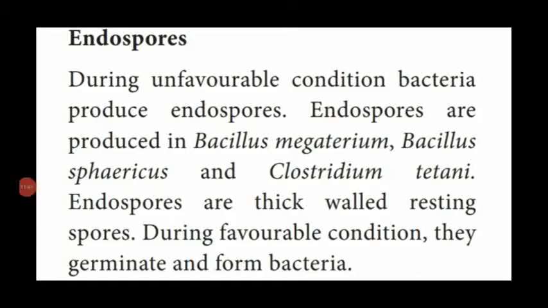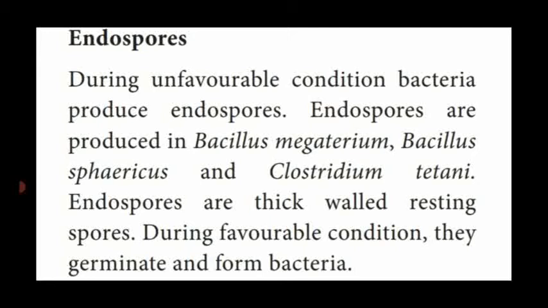Dear students, another type of asexual reproduction is endospore formation. Like binary fission, this endospore formation also takes place during unfavorable condition. The bacteria produce an oval shaped or spherical shaped structure called an endospore.